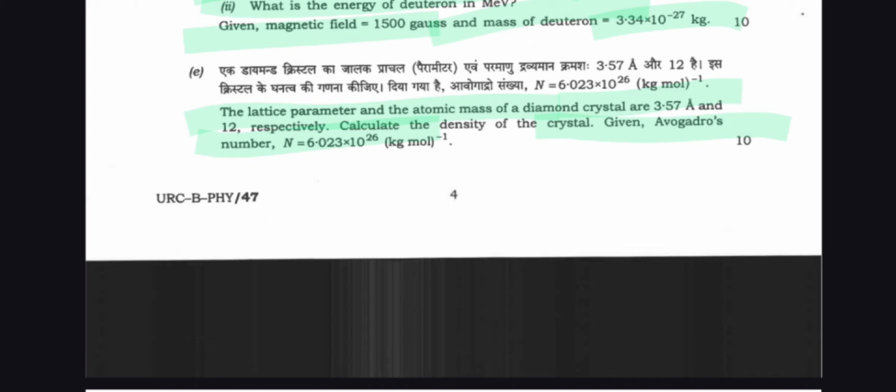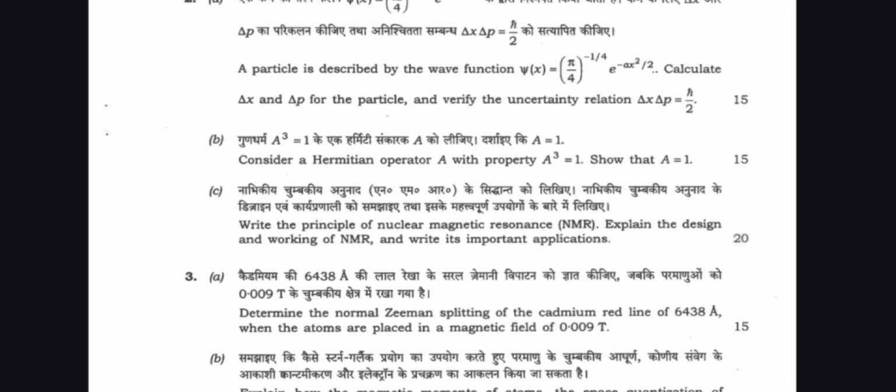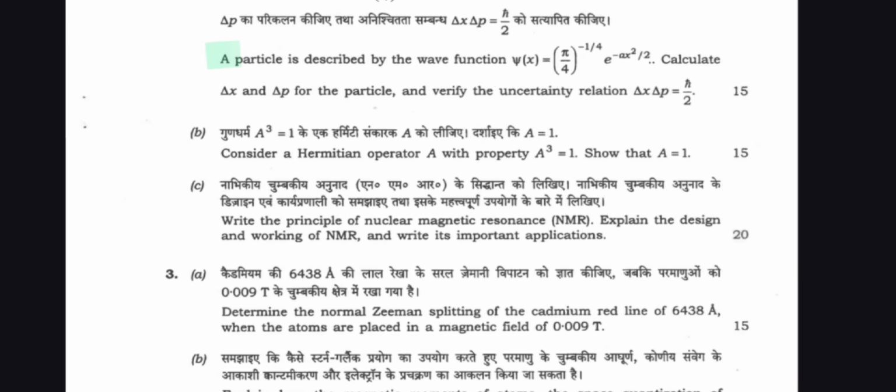And question number 2a is here. A particle is described by the wave function phi(x) = π^(-1/4) α^(1/4) e^(-αx²/2). Calculate Δx and Δp for the particle and verify the uncertainty relation Δx Δp = ħ/2. This is the uncertainty principle.